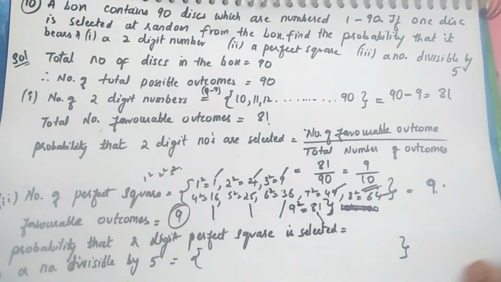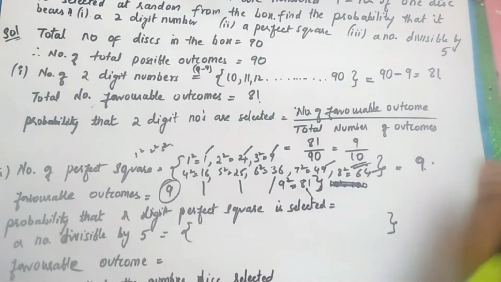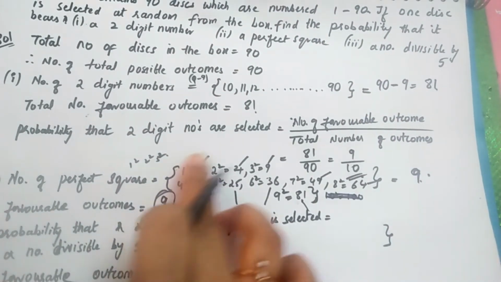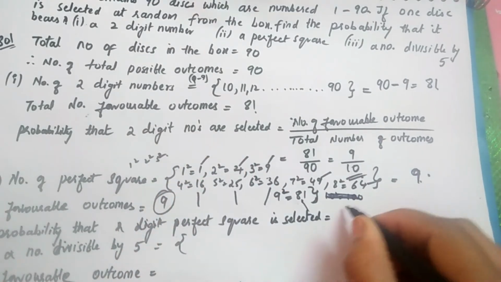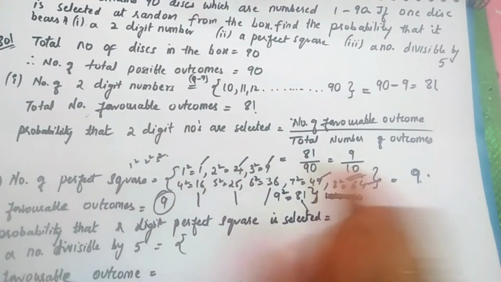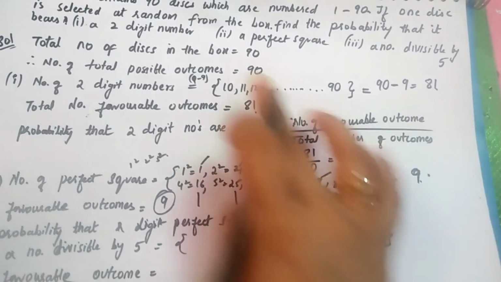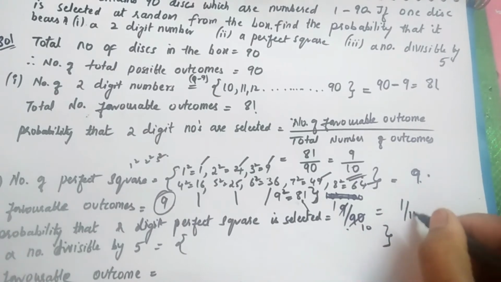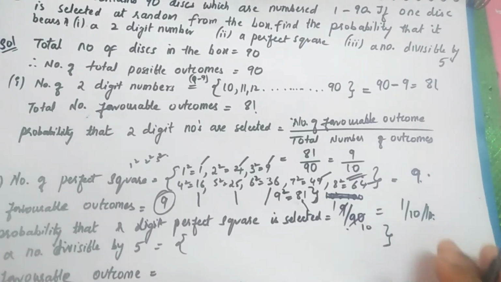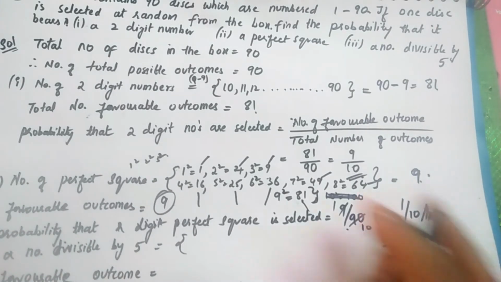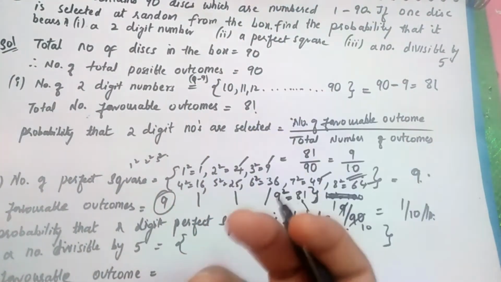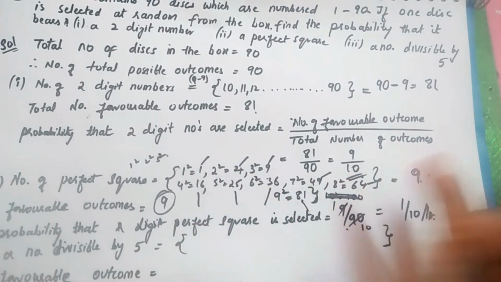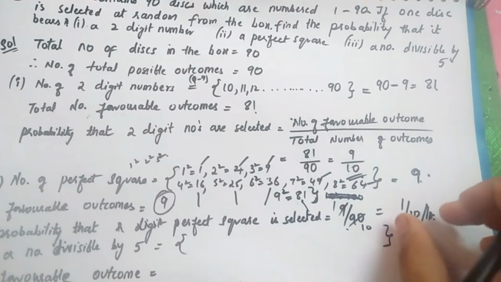Now let's see the probability that the CD which we are selecting bears a perfect square. It is simple, the same: the favorable outcome here is 9 divided by the total number of outcomes, 90. 9 ones are 9, 9 tens are 90, so 1 by 10 is the answer. This is the probability that the number on the CD we take out might be 16, 25, 81 or something, but it should be a perfect square.